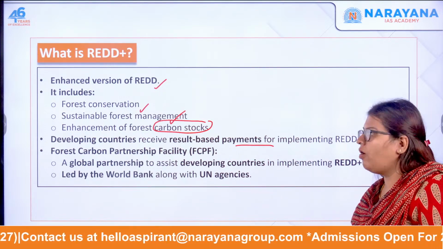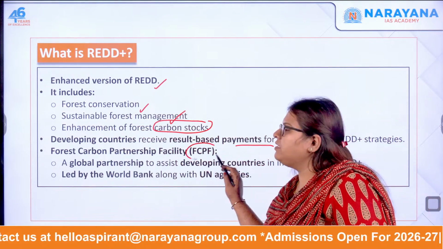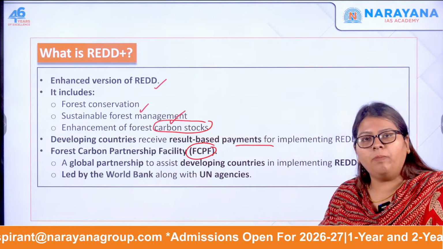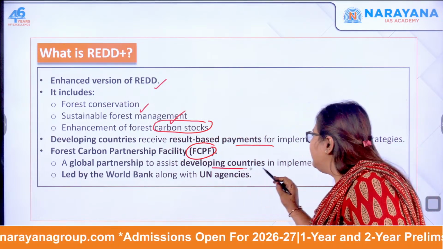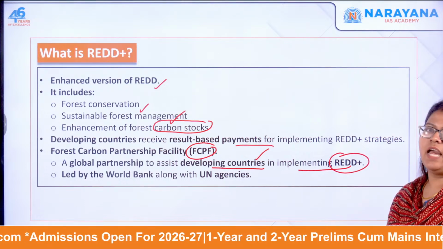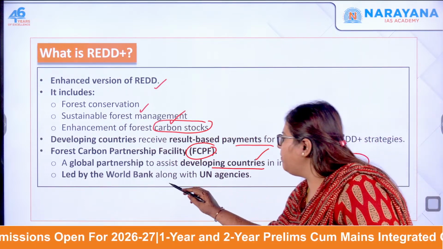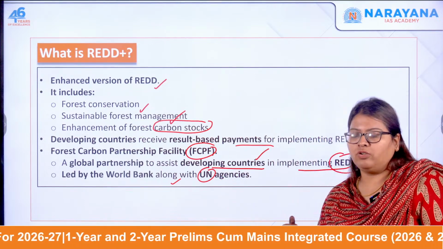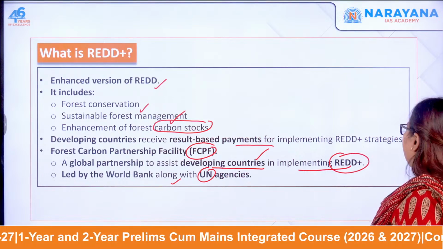Okay, and there is also the FCPF, that is the Forest Carbon Partnership Facility. This is a global partnership that will assist the developing countries in implementing REDD plus. This is actually led by the World Bank along with the UN agencies. Okay, so this is the topic of REDD and REDD plus.